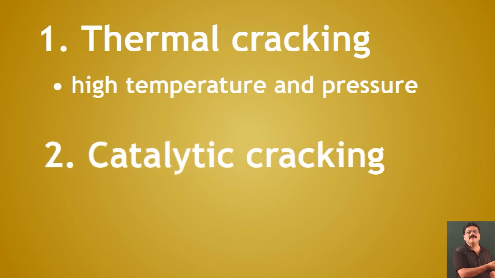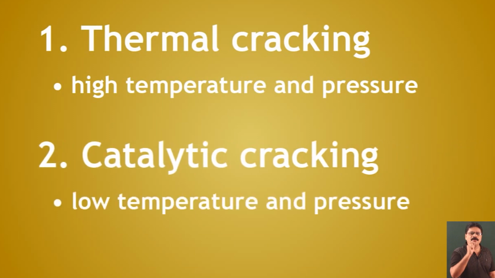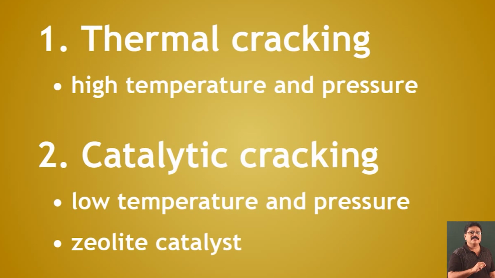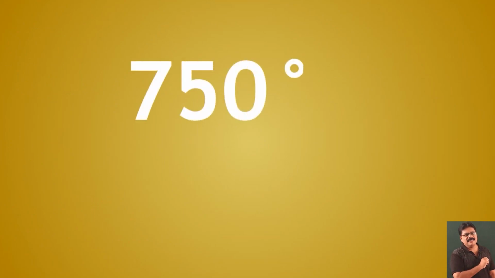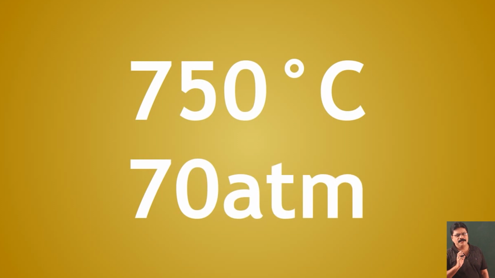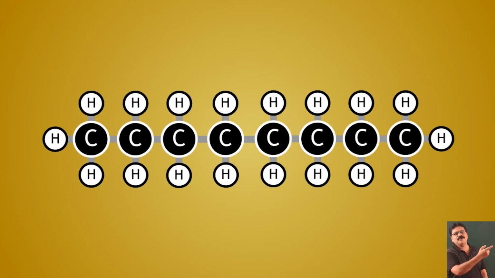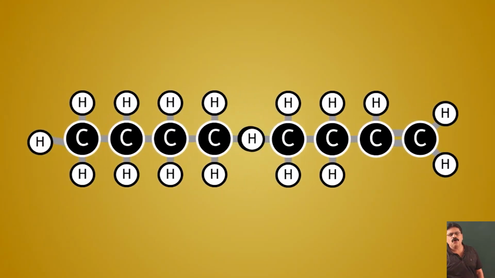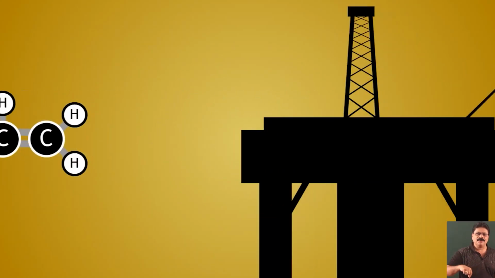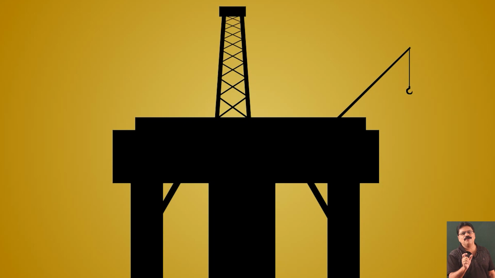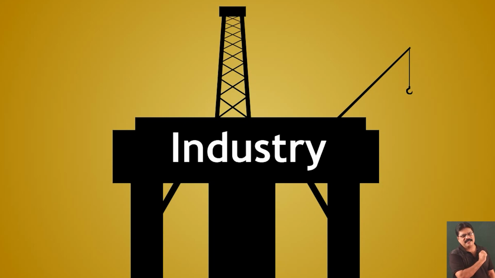Thermal cracking is normally done at high temperature and high pressure. Catalytic cracking is done at a slightly lower temperature and pressure in the presence of a catalyst. In thermal cracking, we use 750 degree centigrade temperature and 70 atmospheric pressure, wherein a larger hydrocarbon is broken down into smaller, simpler fragments. So from the refinery, the crude oil which contains a large amount of higher hydrocarbons is broken down.